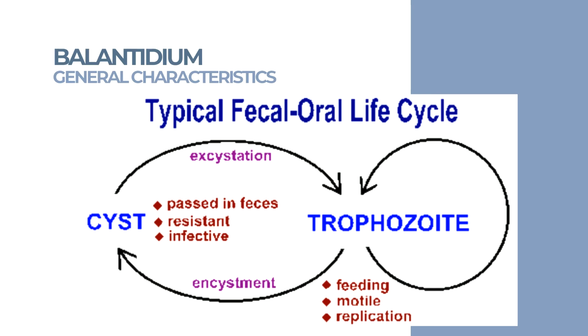Cysts and trophozoites are two stages of the life cycle of protozoans. The cyst is the infective stage of Balantidium, while the excystation produces a trophozoite from the cyst stage, and a single trophozoite forms from each cyst.